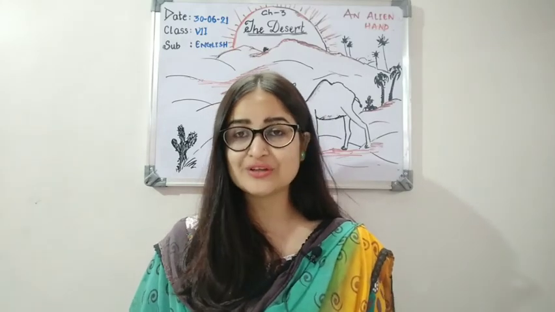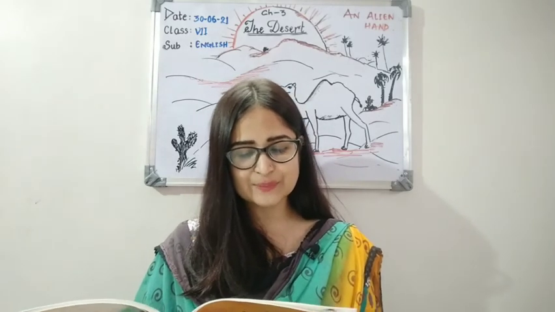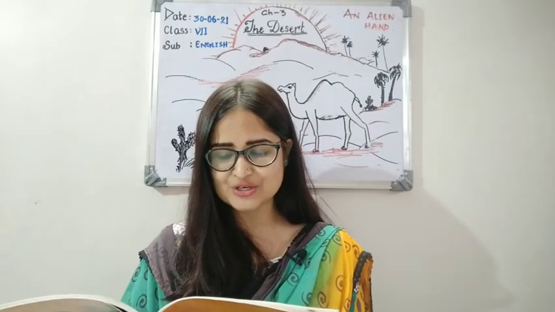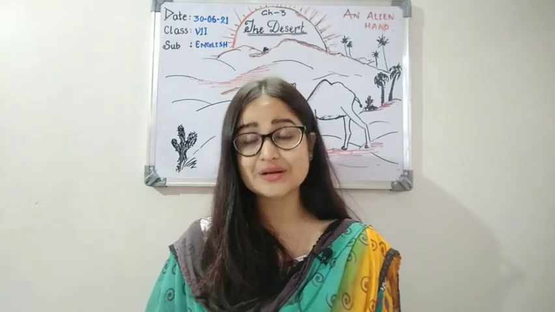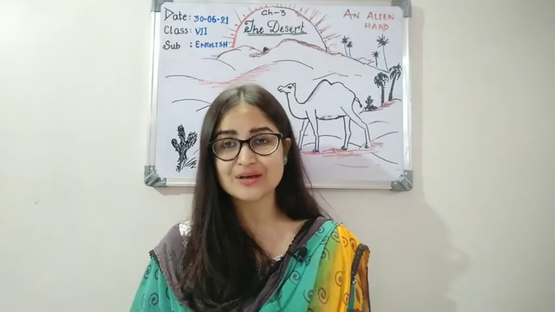Now children, moving to the next paragraph. Desert plants also adapt themselves to the life they lead. Cactus plants store water in their thick stems. Their roots lie close to the surface of the ground and quickly absorb the moisture from the light rain that occasionally falls. So children, how do the desert plants survive?